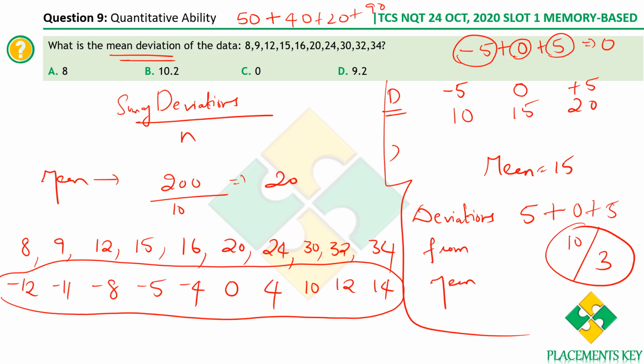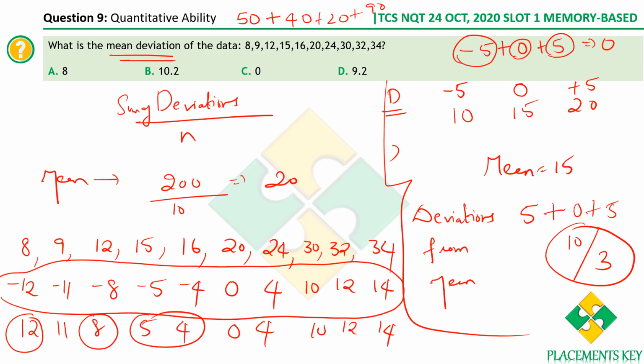So what are we supposed to find? We should add all of this without sign. That is, take minus 12 as 12, then 11, 8, 5, 4, 0, 4, 10, 12 and 14. So add all of this. Again, I'll group it. 12 plus 8 is 20. Then we have 20. Then 9 plus 11, again 20. So 40, 44, 54, then 66, and then you have 80. So you've got the sum of deviations as 80. For the mean deviation, you'll also have to divide by the number of observations, 10. Therefore you'll get the answer as option A, that is 8.